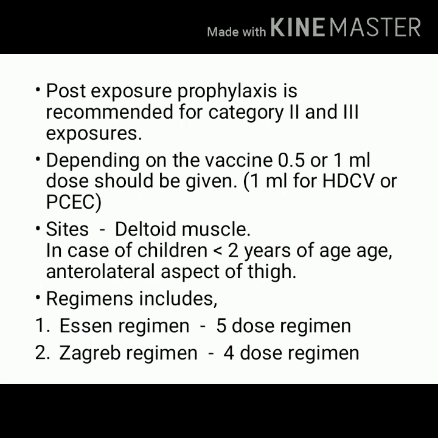Depending upon the vaccine selected for rabies immunization, the dose will vary from 0.5 ml to 1 ml. If you are using HDCV, the human diploid cell vaccine, a 1 ml dose can be taken, and if we are using the PCEC vaccine, the dose is 1 ml.